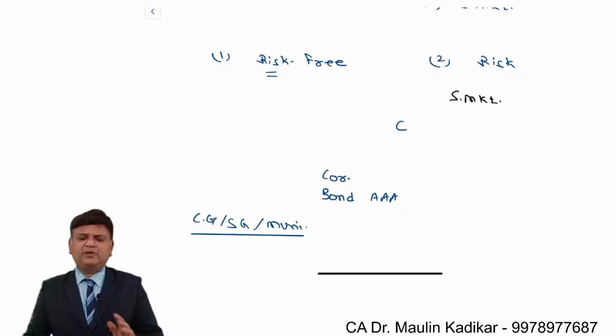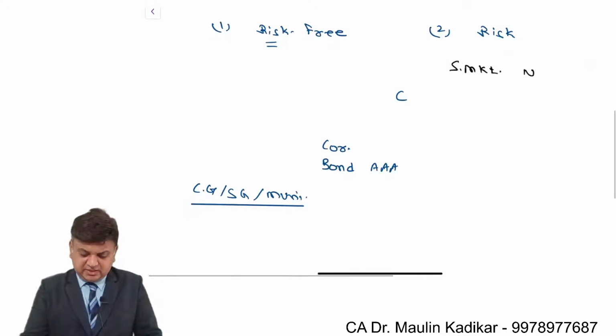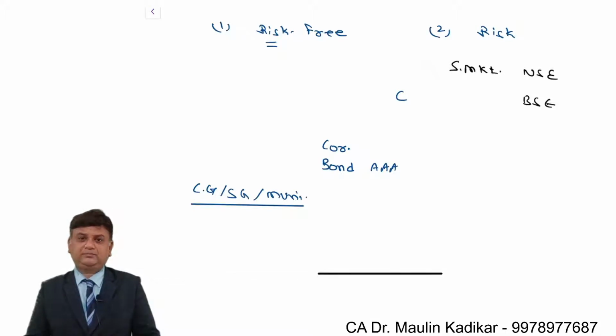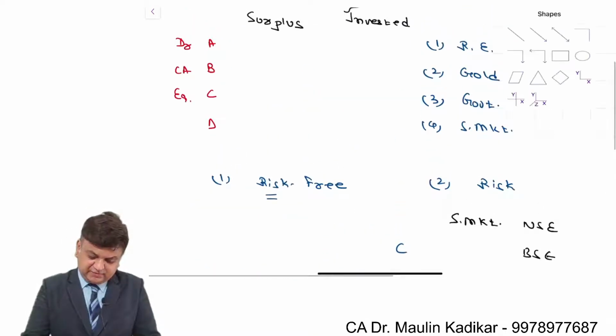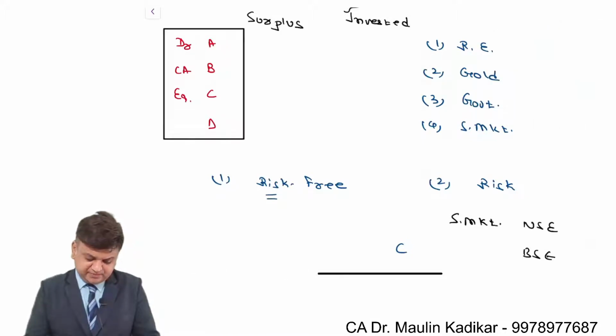There are a number of companies listed. If we talk only about India, then in the National Stock Exchange and Bombay Stock Exchange, there are a number of companies which are listed. These listed companies want you to make investment. Since they are already listed in the market, it is open for anybody to buy the security. A number of companies keep coming with initial public offers and rights issues of equity shares. So as an investor, you have a number of investment opportunities.